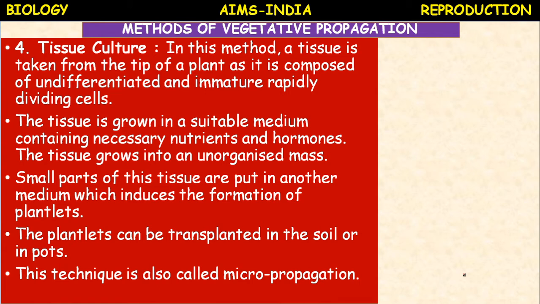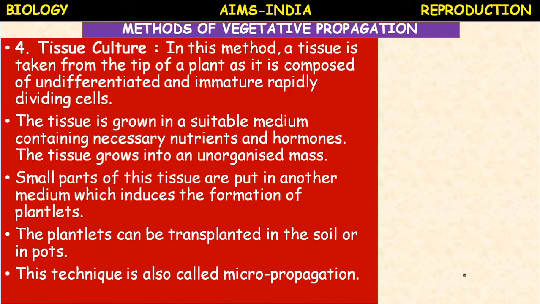Okay, aseptic conditions. Micropropagation is a very rapid method of multiplication by which we can produce disease-free, virus-free plants, and the plants can be produced to develop healthy stalks.